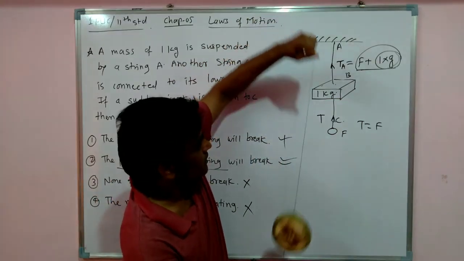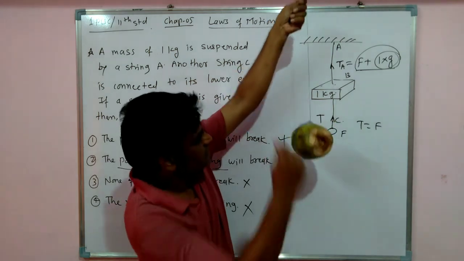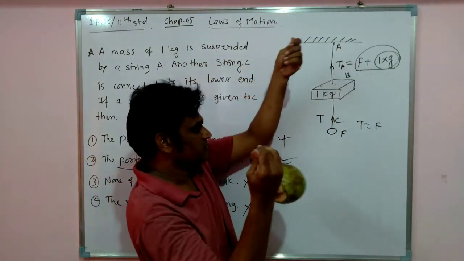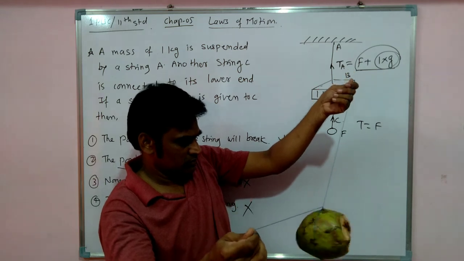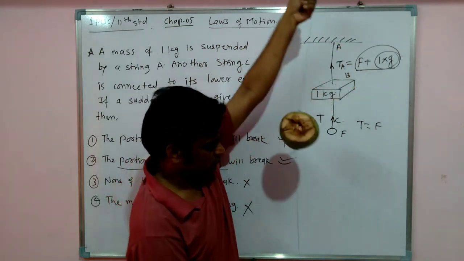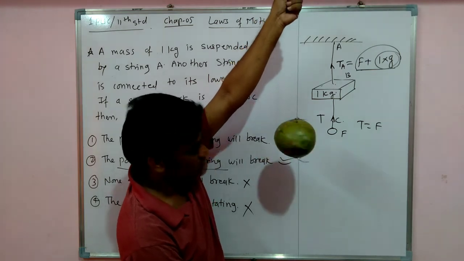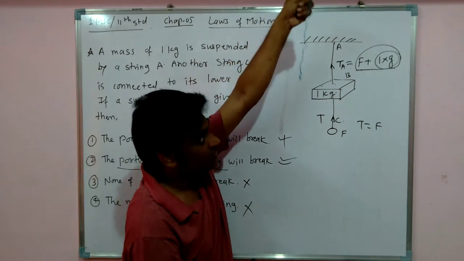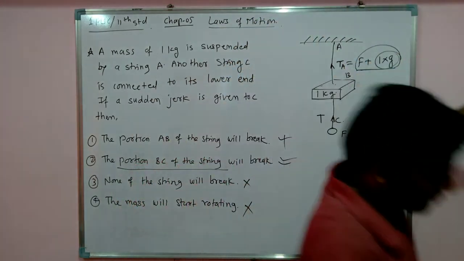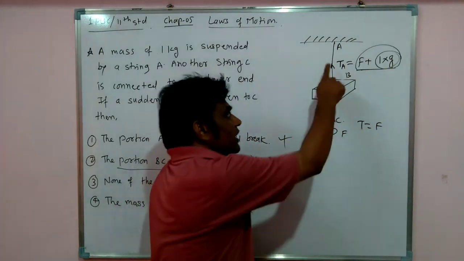Let us see what will happen. Now look, I am increasing the load. This wire broke. First the upper wire AB broke.